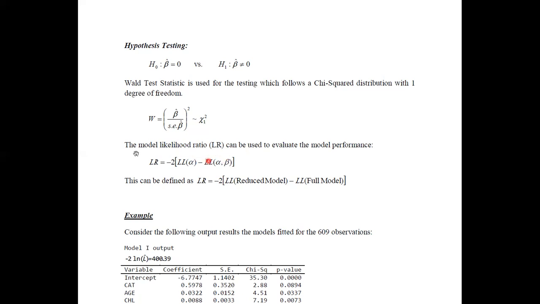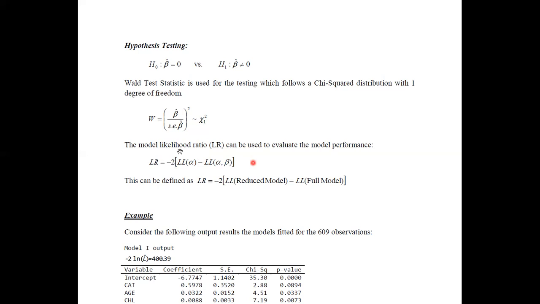Therefore, you have to check the model performance. To check the model performance, we can use the likelihood ratio test, abbreviated as LR. Here we are going to compare these two models to see which is the best model.